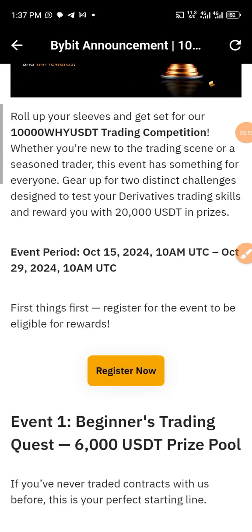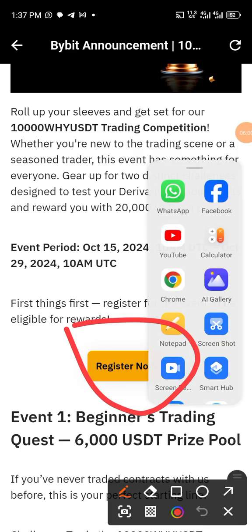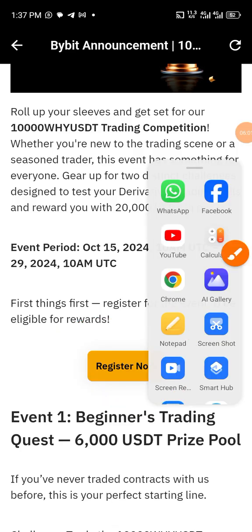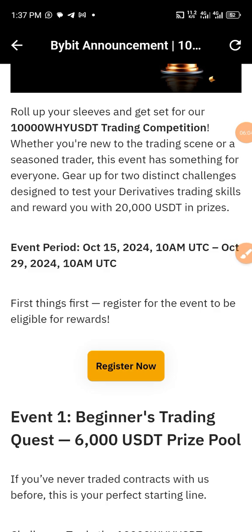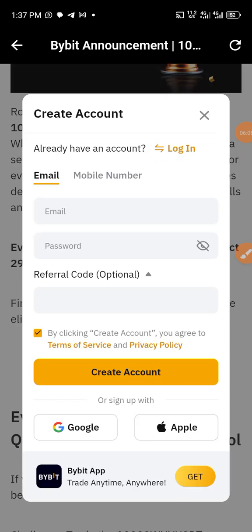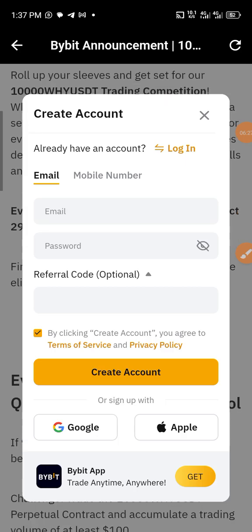So the first activity says register. You click on register. If you click on register, you're going to input your email here. If you already have an account, you're going to go into login. It's very simple. If you don't have an account yet, you're going to click on register and input a referral code if necessary.